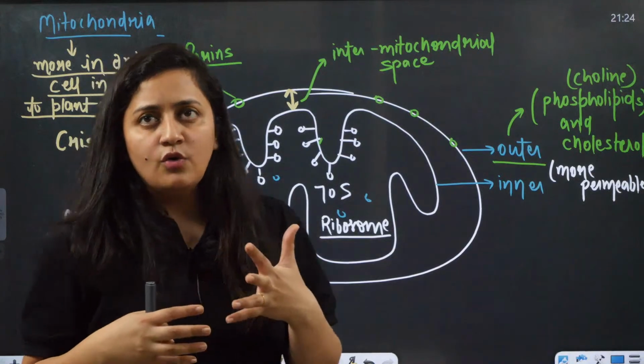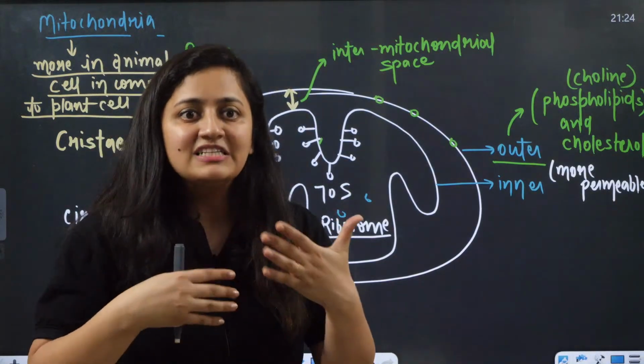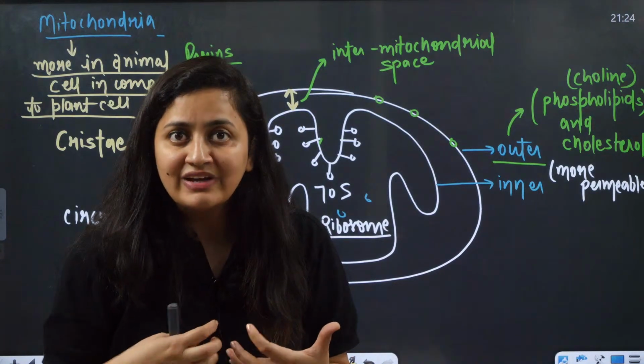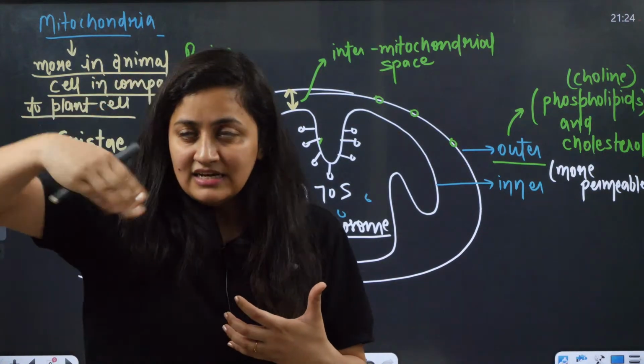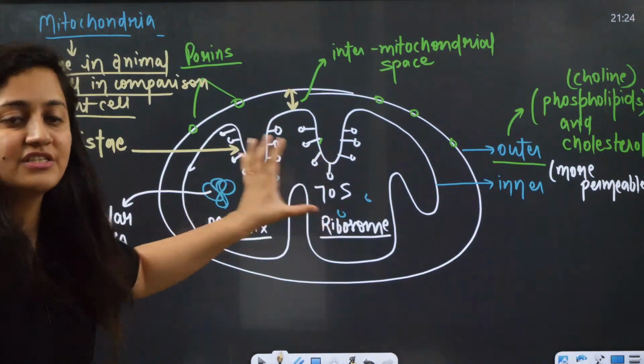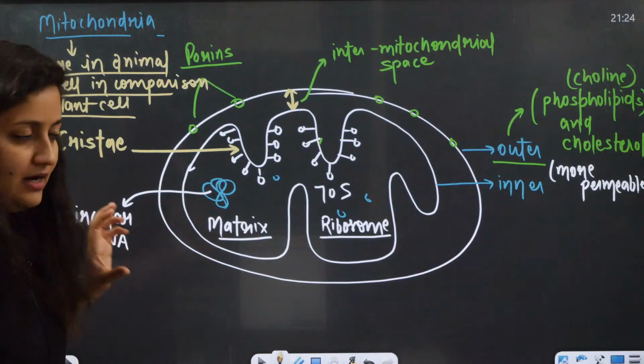If a cell is undergoing too much respiration, obviously we will have more mitochondria there, and the inner enfoldings, the cristae, will also increase in number. This is what you need to remember.